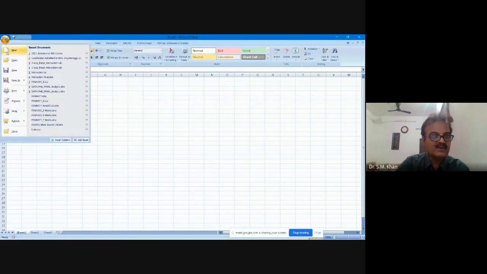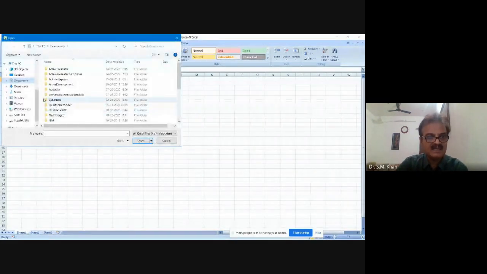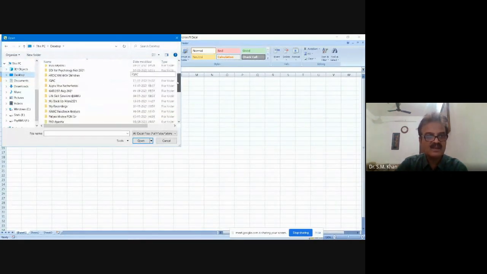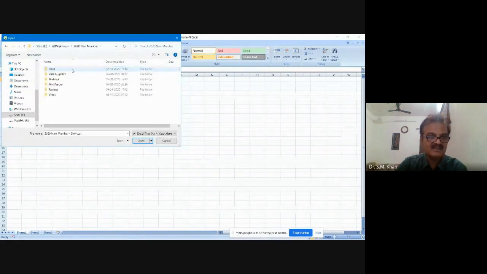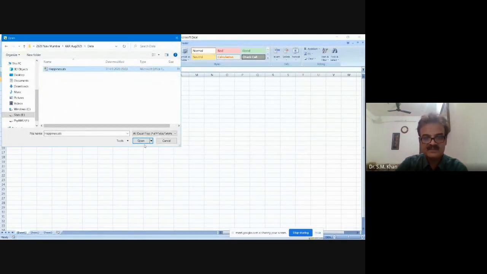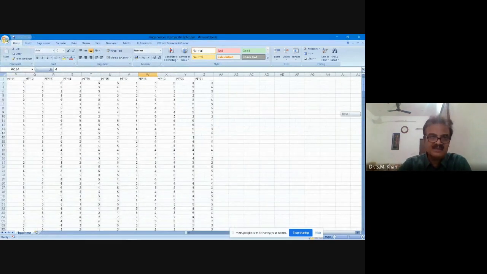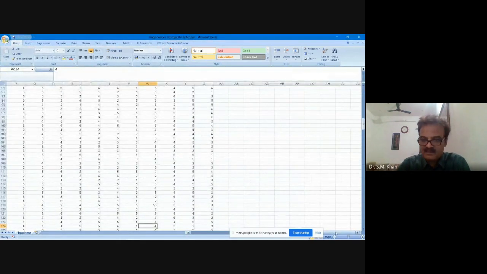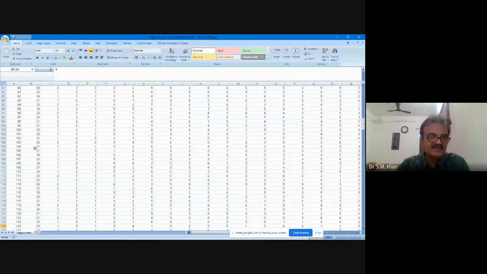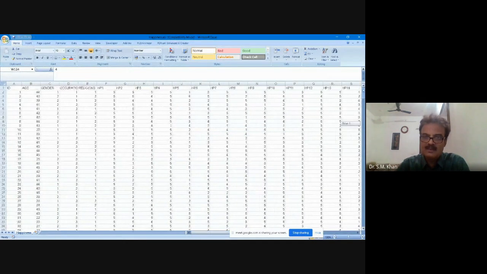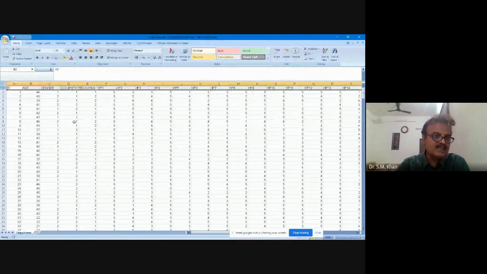So if you go back to the data set, I'm sharing this in Excel. Always try to enter your data into Excel. However, you can enter your data in SPSS directly, but I suggest entering your data into Excel. Now see my data in Excel. The first row in the Excel will be the names of the variables.